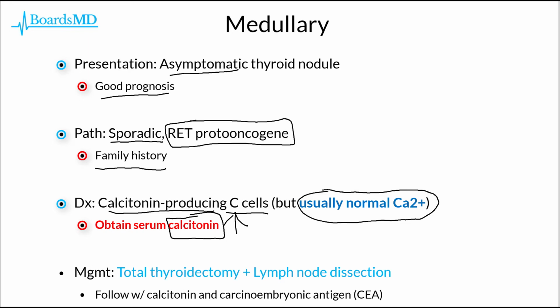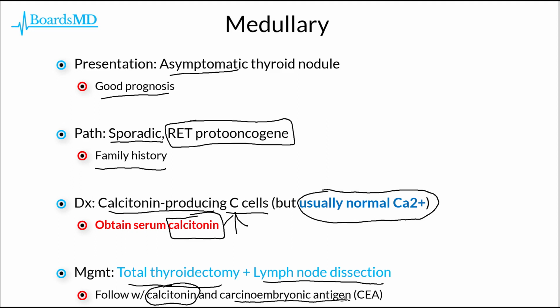Additionally, this calcitonin will come in handy later after we resect the tumor via total thyroidectomy and lymph node dissection. We can then follow the level of this calcitonin, which was previously elevated, and watch as it hopefully drops and stays low over time once the patient is in remission. In addition to calcitonin, we can also follow CEA, also known as carcinoembryonic antigen.